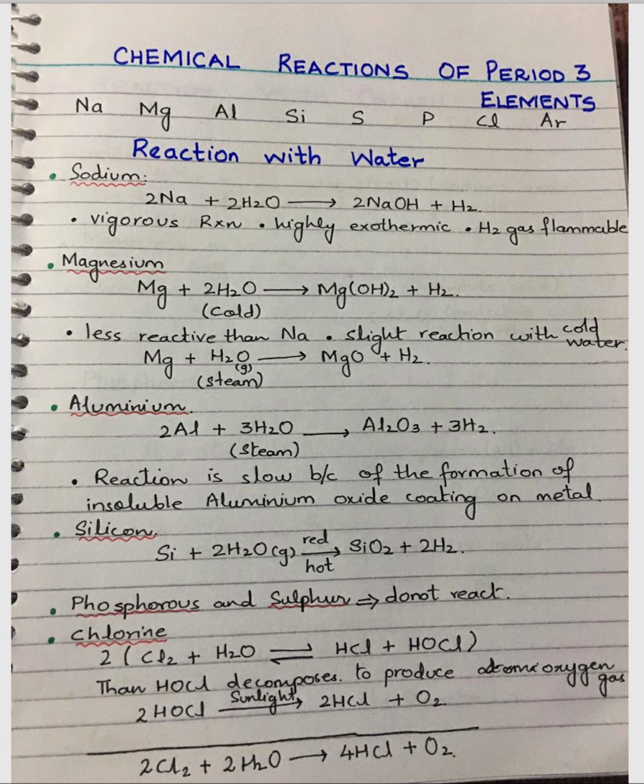To find the overall reaction, we will multiply equation number 1 by 2, as in equation number 2, 2 moles of HOCl are present and we have to cancel it. After cancelling HOCl and finding the overall reaction, we will get 2 moles of chlorine plus 2 moles of water, which forms 4 moles of HCl and 1 mole of oxygen gas.